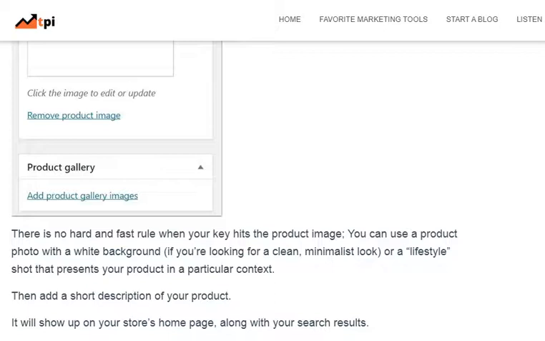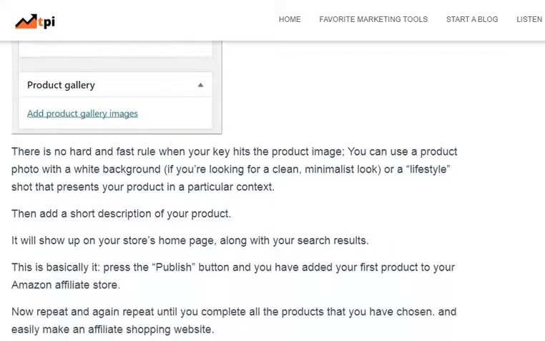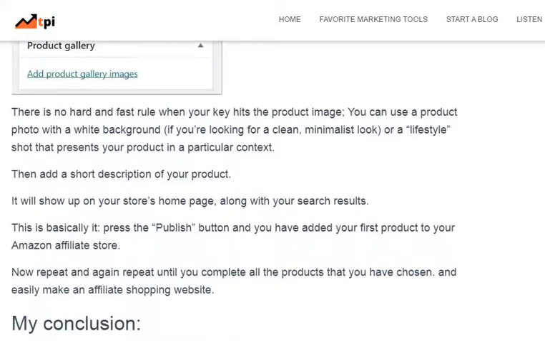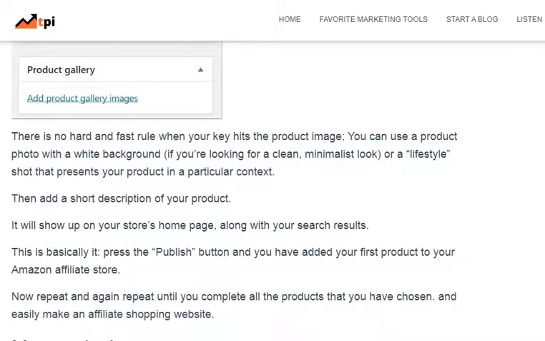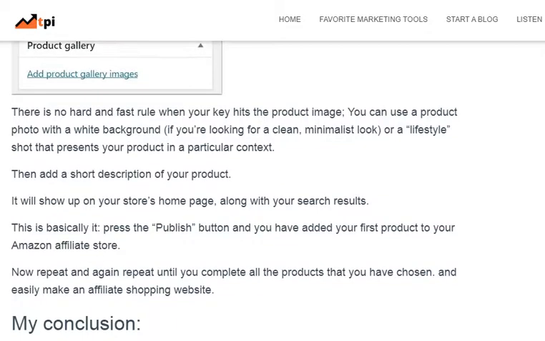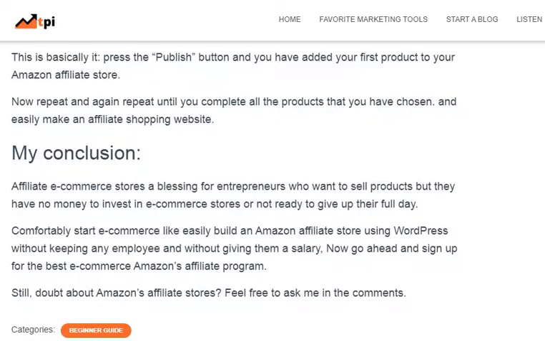Then add a short description of your product. It will show up on your store's homepage along with your search results. This is basically it. Press the publish button and you have added your first product to your Amazon affiliate store. Now repeat and repeat until you complete all the products that you have chosen and easily make an affiliate shopping website. So, my conclusion.